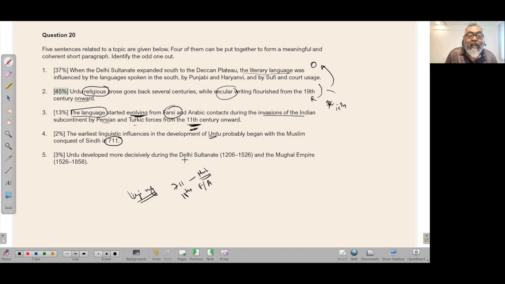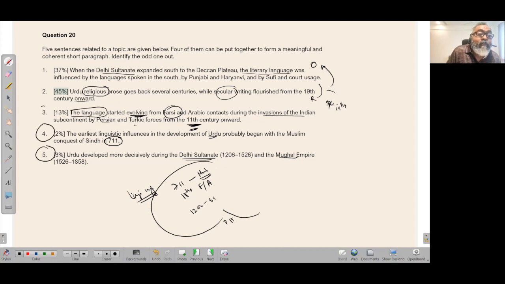Urdu developed more decisively during the Delhi Sultanate and the Mughal Empire. Then the decisive evolution happened during that period of time, 1206, Delhi Sultanate. And when the Delhi Sultanate expanded, we had influences from Punjabi and Haryanvi. So all these are talking about the influence on Urdu. This talks about Urdu religious prose and secular writing flourishing. This does not talk about influence. So that is the odd sentence here. Everything else talks about how Urdu evolved.